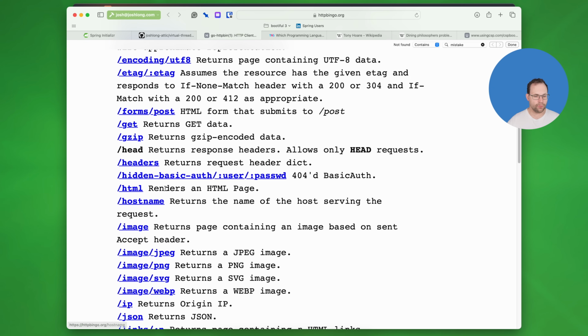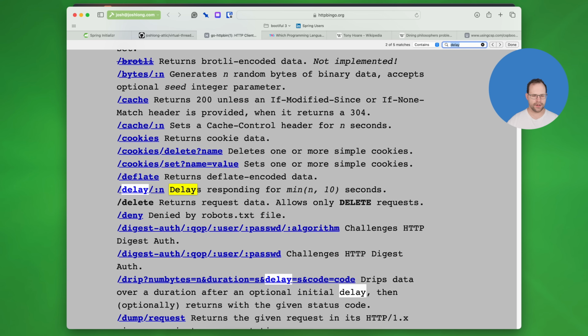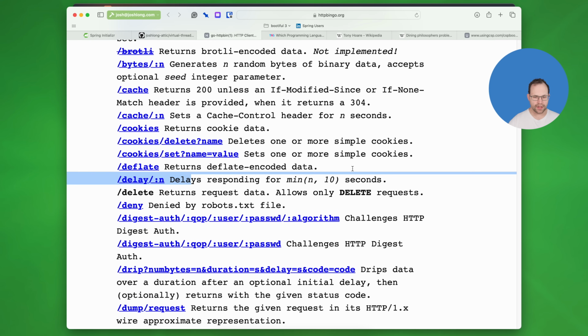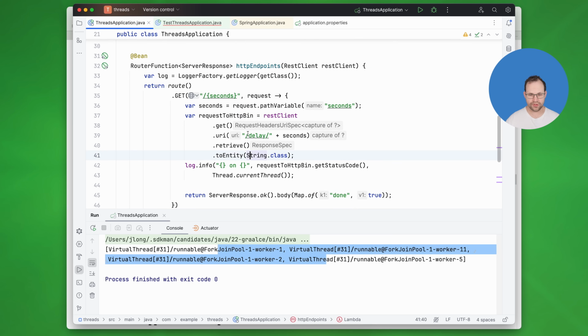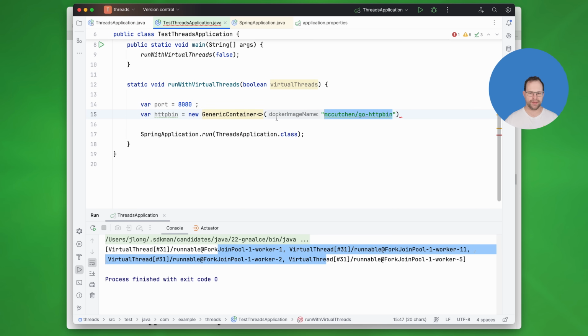Wow, look at that. And the one that we're using is delay. So there it is. Delay responds for the lesser of either n or 10 seconds. So if you specify 9 seconds, it'll wait 9 seconds. If you specify 10 seconds, it'll wait 10 seconds. If you specify 1 second, it'll wait 1 second. If you specify 20 seconds, it'll wait 10 seconds, right? So it's a very, very convenient endpoint. That's what we're going to use here. We're going to make this call to delay/seconds, okay?